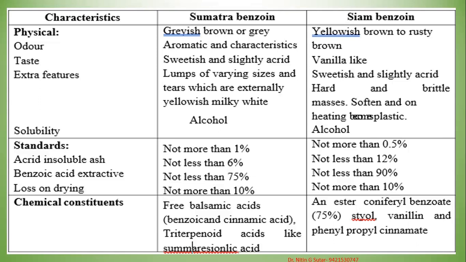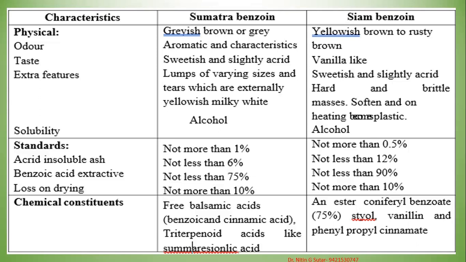Chemical components: Sumatra benzoin contains free balsamic acids, benzoic acid and cinnamic acid, then triterpenoid acids like sumaresinolic acid. Whereas in case of Siam benzoin, there are esters of coniferyl benzoate, then sterol, vanillin, and phenylpropyl cinnamate. These are the chemical components present in benzoin.